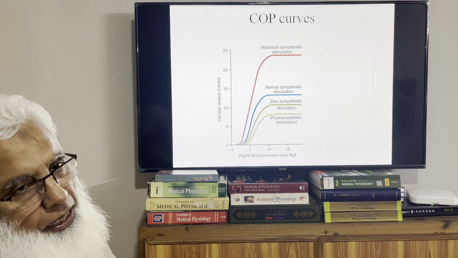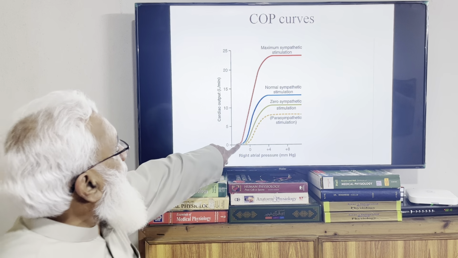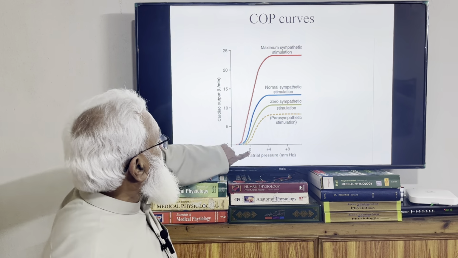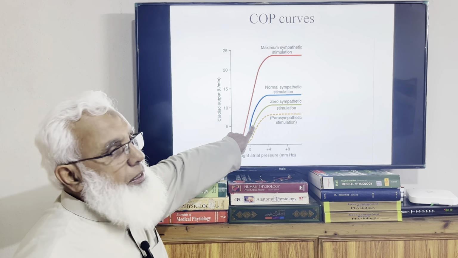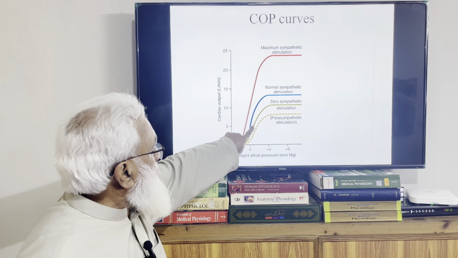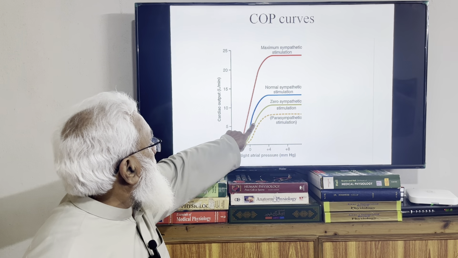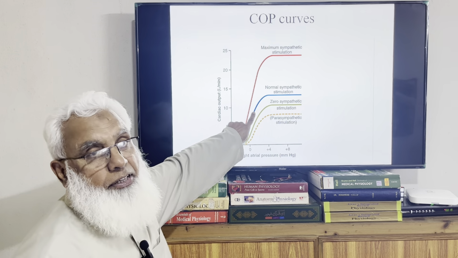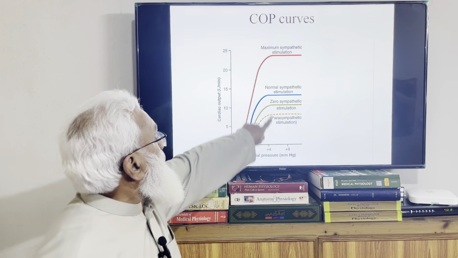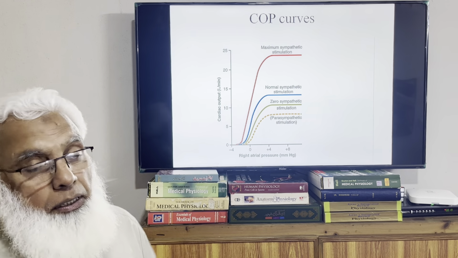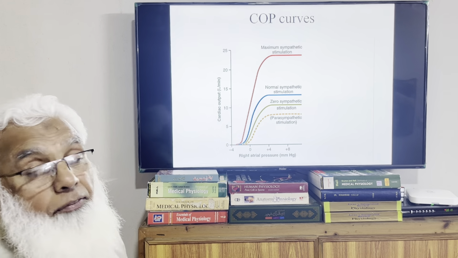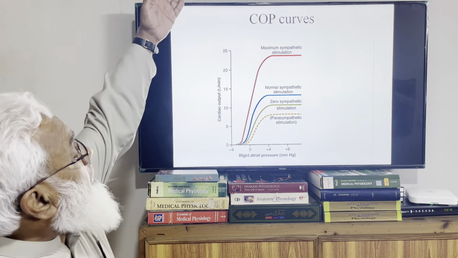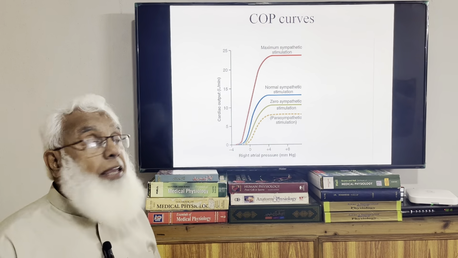And this graph, which I have already shown, is the normal cardiac output curve. At 0 millimeter of mercury, normal cardiac output is 5 liters. If there is sympathetic stimulation at 0 millimeter of mercury, it will not be 5, it will be 7 or 8. And at 4 millimeter of mercury, it will be about 15 liters or more than that. And with maximum sympathetic stimulation, it may go to 25 liters.